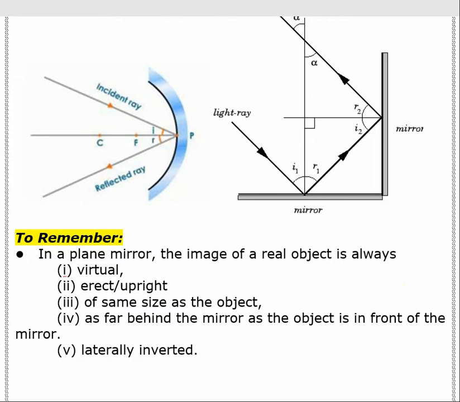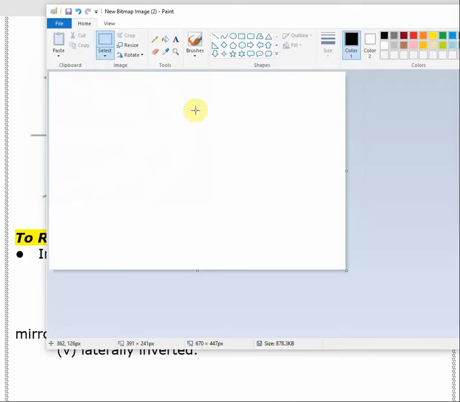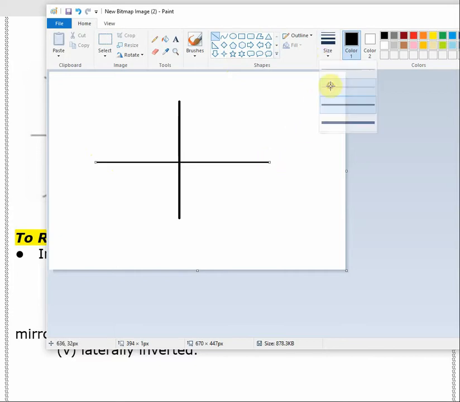Let me show you the picture here. I will draw it. Let us say this is our mirror, this is the surface on which the object is standing, and this is the object. Then the image will also be like this.